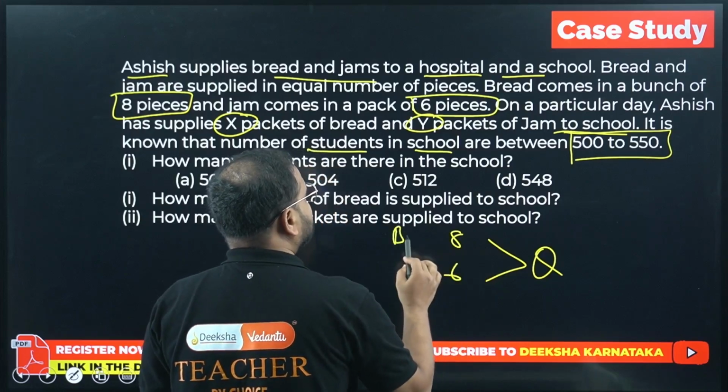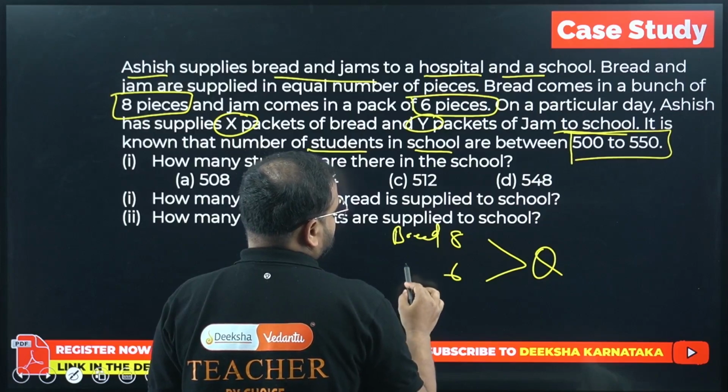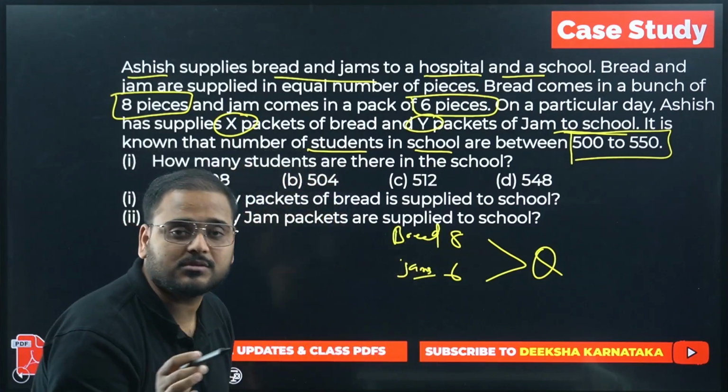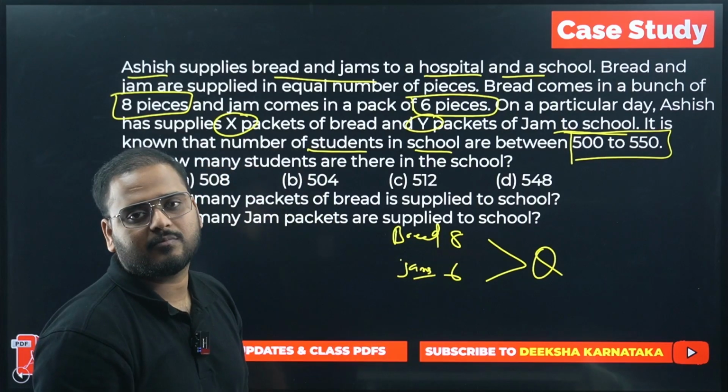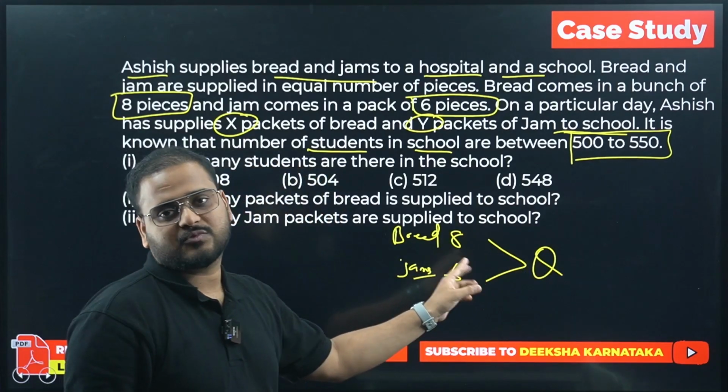This is for bread. Please understand, this is for bread, and this is for jams. I'm trying to help you figure out what to use. If you want, you can use LCM directly. What principle, sir? The number that you're looking for will be bigger than 8 and 6, no? So LCM you have to look for.